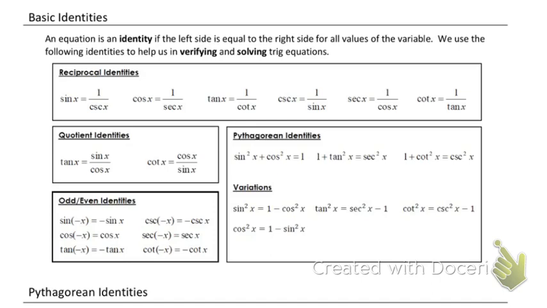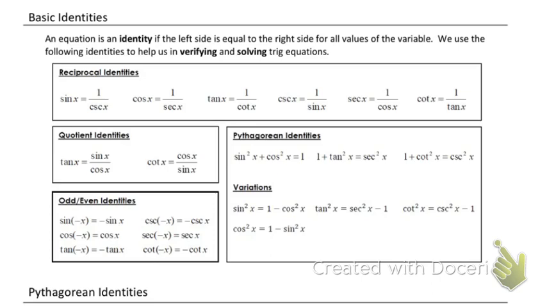Then we have something called the quotient identities. The quotient identities only deal with tangent and cotangent. That is that tangent can be rewritten as sine over cosine. And cotangent can be written as cosine over sine.